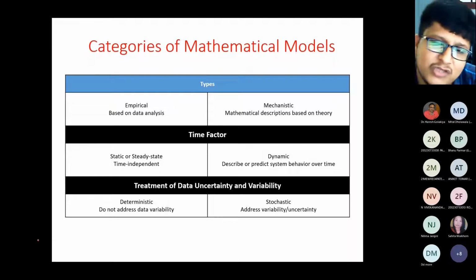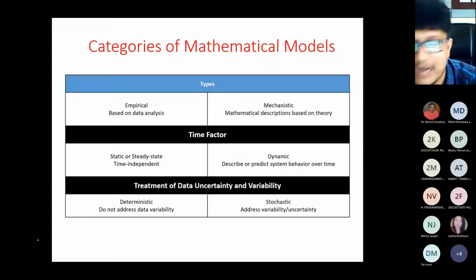Second type of classification is the time factor. Time factor says that there are two types. One is the static, that is the steady state, and another is the dynamic. Steady state means they are time independent, right? They are not dependent on time. But in the case of the dynamic, they are dependent on time. If your time varies, the behavior will change, right? You can take the best example, steady flow analysis and unsteady flow. What is steady flow? Discharge remains constant throughout the area. And what is unsteady? Discharge may vary from time to time, or you can say throughout the area, with respect to time, right?